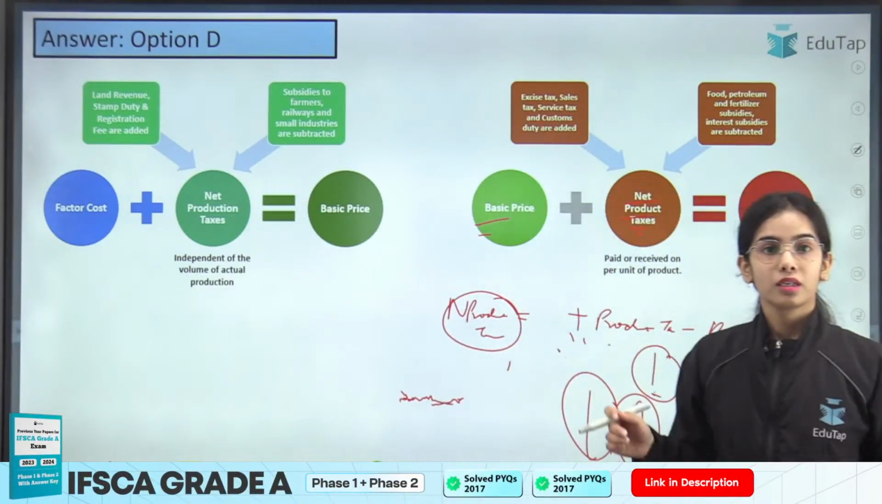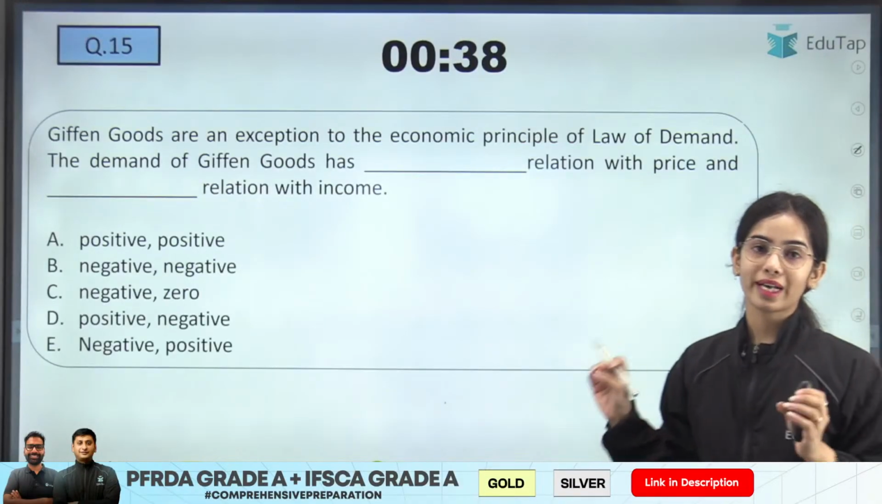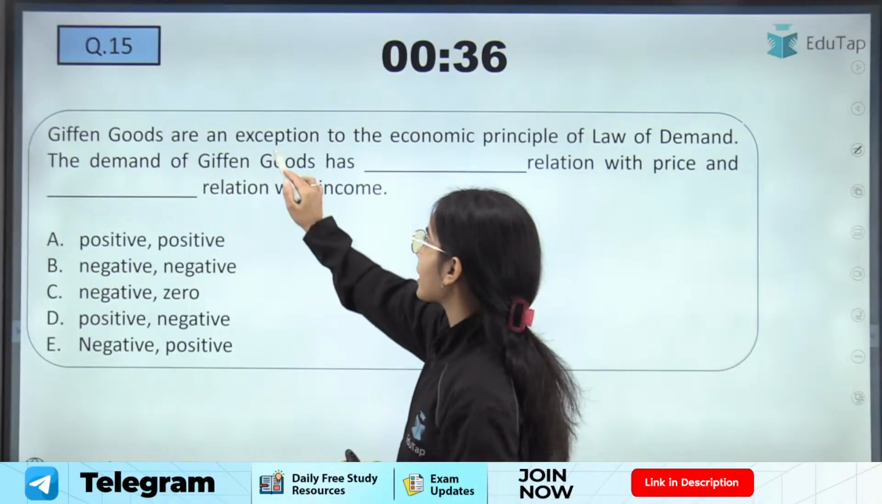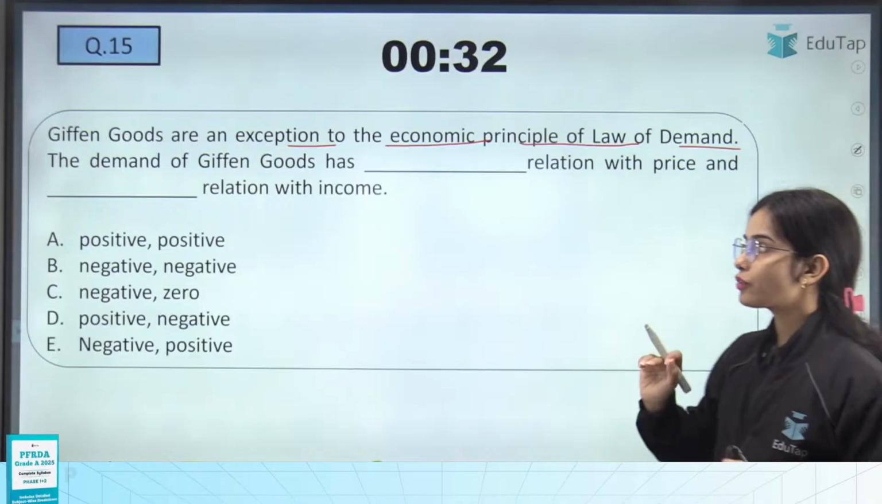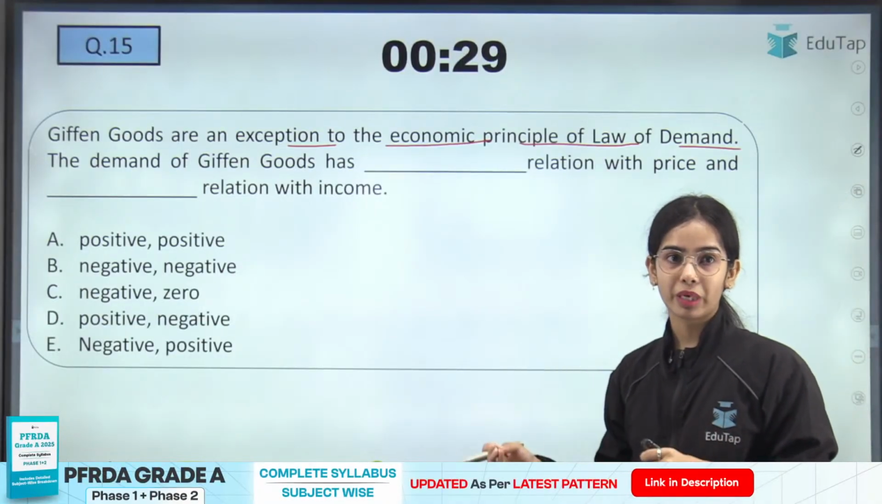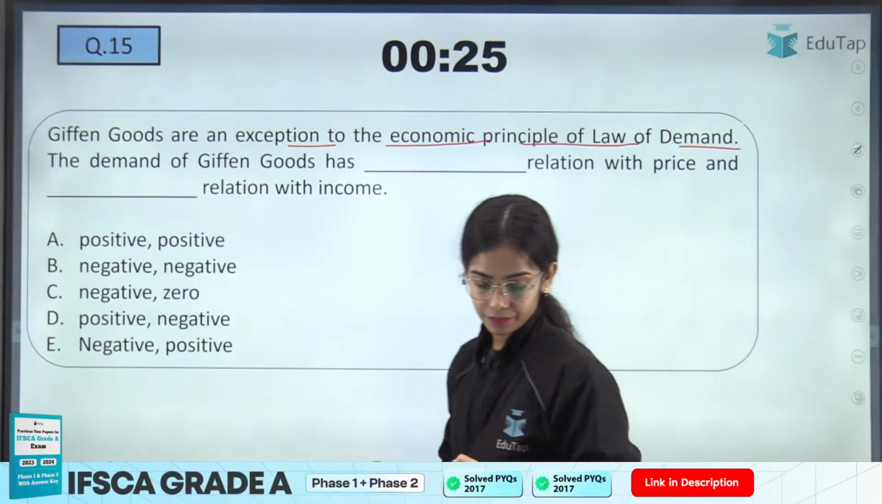Okay, now coming to the next question, the last question for you all. Try to answer this question. Giffen goods are an exception to the economic principle of law of demand. The demand of Giffen goods has dash relation with price and dash relation with income. So try to answer this question. Anyone?